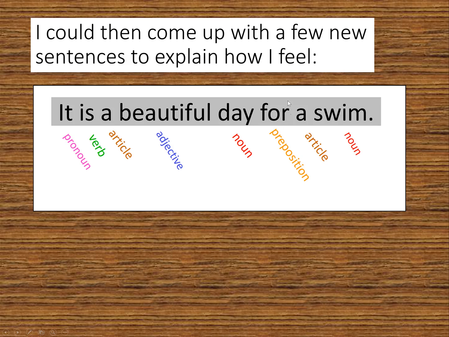So I haven't talked about prepositions yet. So let's look at what a preposition does. Well, a preposition adds information. And the easiest way to use a preposition is to put it near the end, just like I've done here with this sentence, right? It is a beautiful day for a swim. So if we just look at these last three words, for a swim, right? That does not make a full sentence. We're just adding on a couple of words to make our sentence more interesting.